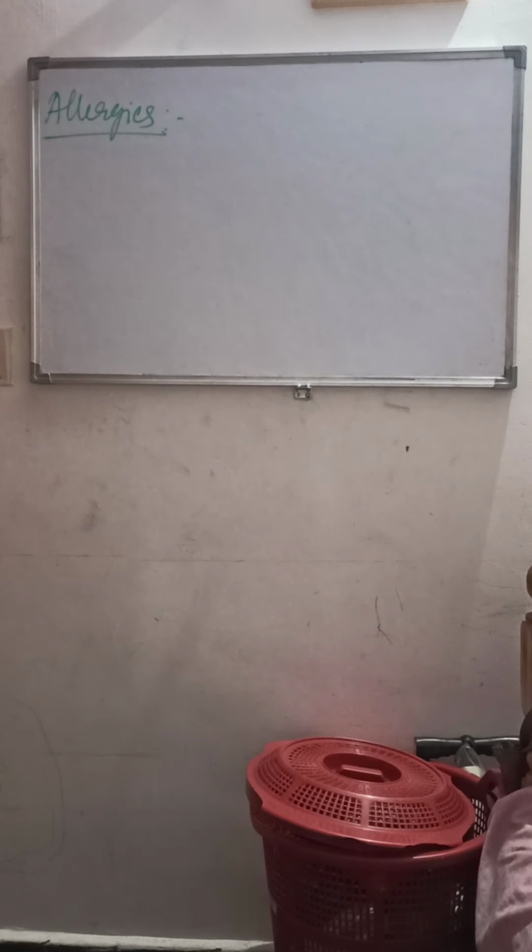Usually in our daily life, as we know, sometimes we are allergic to certain substances. It might be animal dander, pollen grains, or even certain food substances, right? So it is a very common phenomenon that we come across in our daily life. Now let us study what this allergy is and how it is defined.